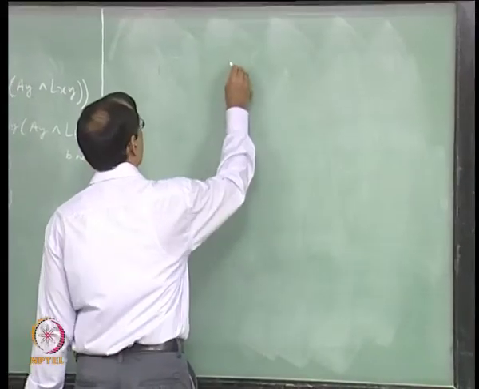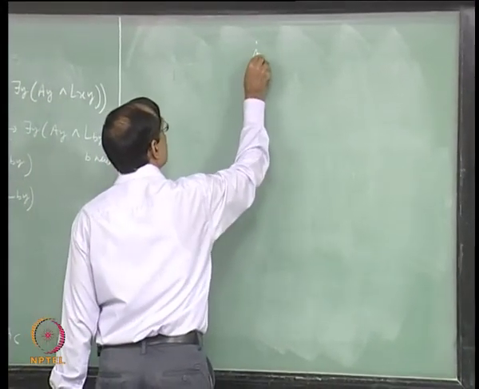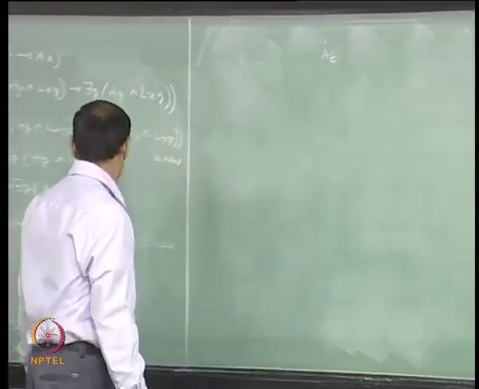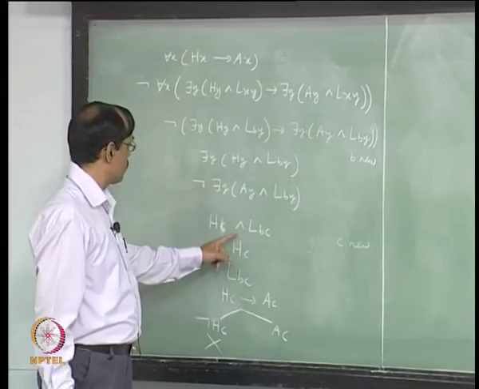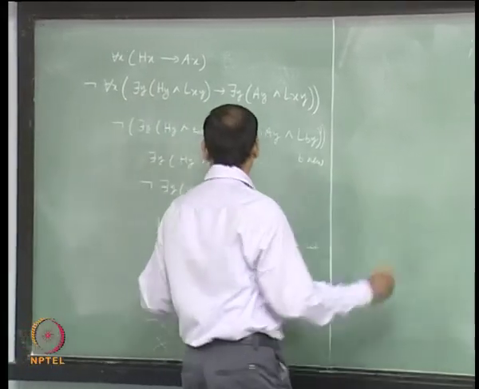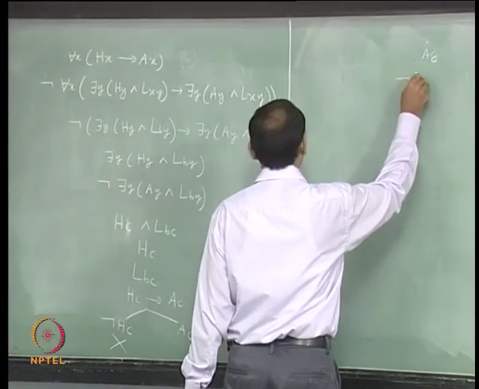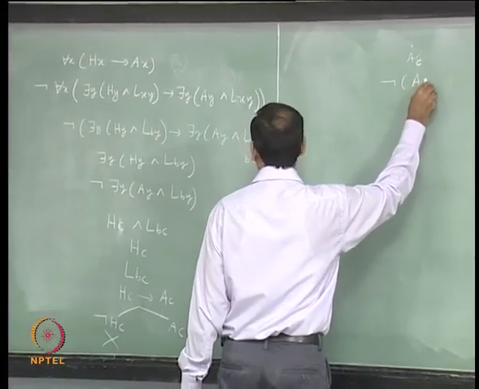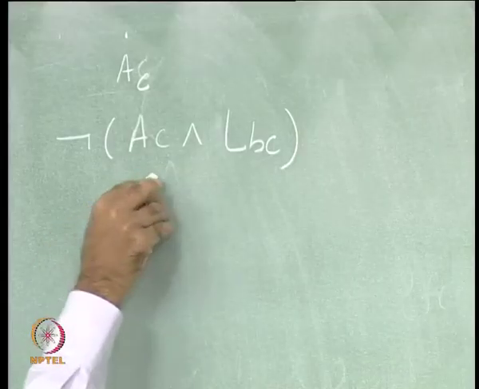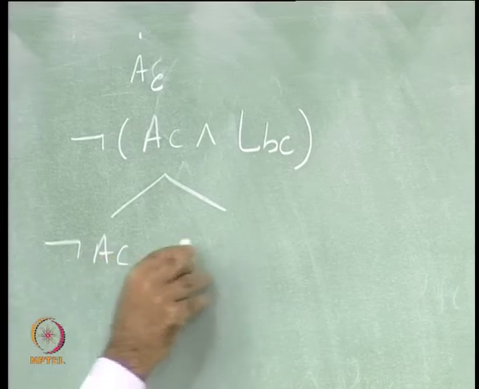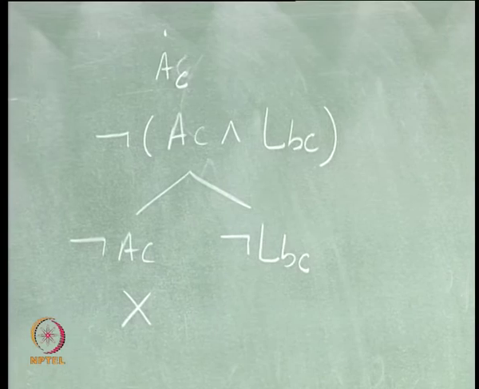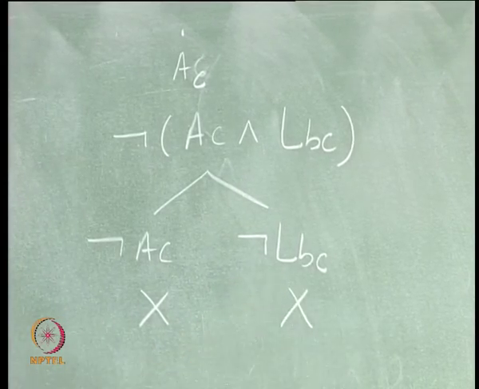Now, you take up the other branch which was having A C. Okay. In this we have not used this universal rule. So, that gives not of, we will take C again, A C and L B C. So, that gives rise to two branches, not A C, not L B C. Not A C closes, L B C also closes.